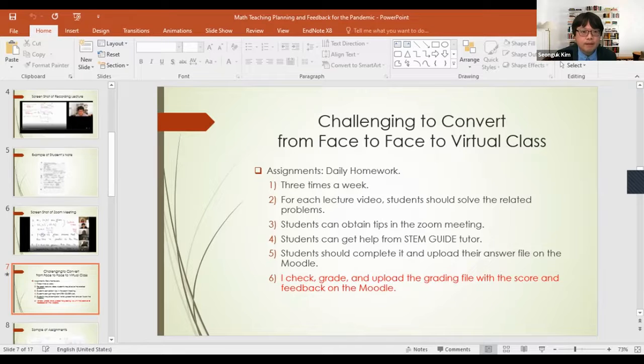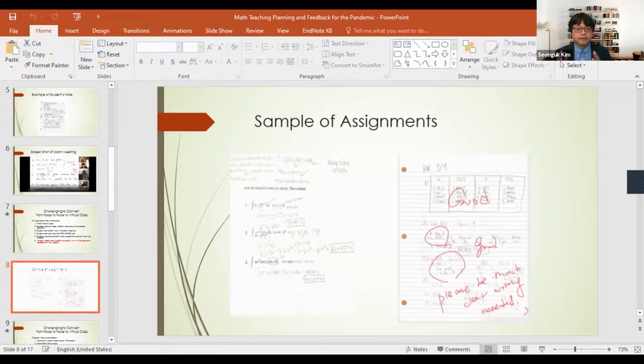Here is another example. Some of them have the perfect answer like this, and I just give the full score without any comment. But some of them write only answers, and then I give some comments like this using my touch screen laptop. Okay, this is the assignment part.